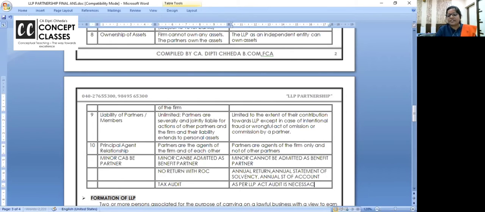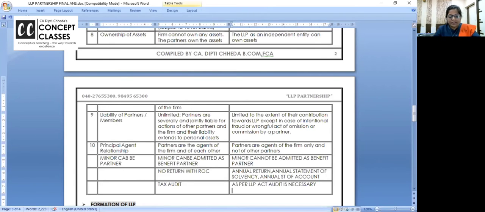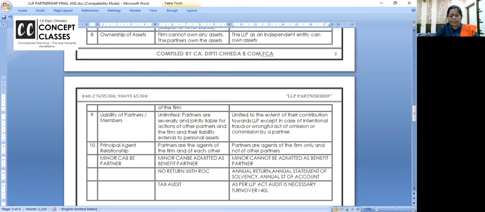These are very important. That's why I said not to just type up, write all this down. Audit is necessary. The limit is given for when it is necessary. Turnover greater than 40 lakhs. If the LLP's turnover is greater than 40 lakhs, or the total capital contribution by all partners is greater than 25 lakhs. Clear? Turnover exceeds 40 lakhs.